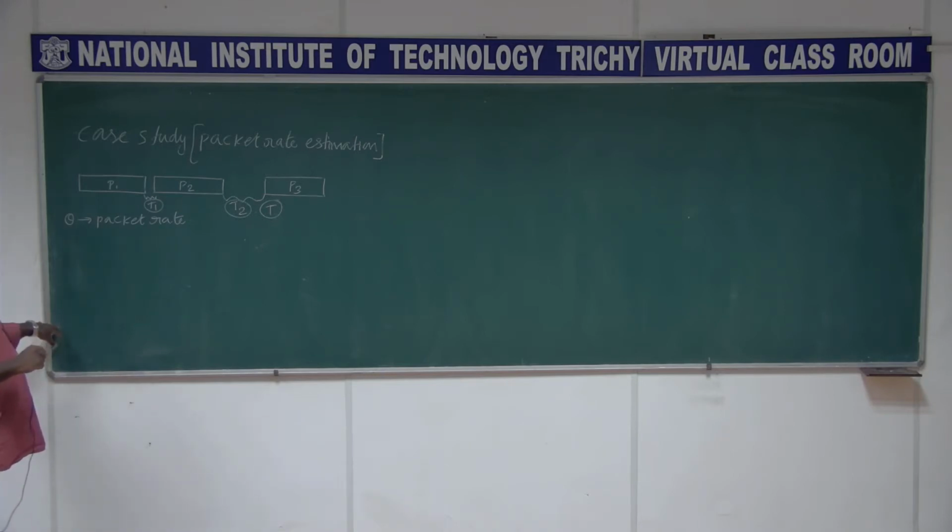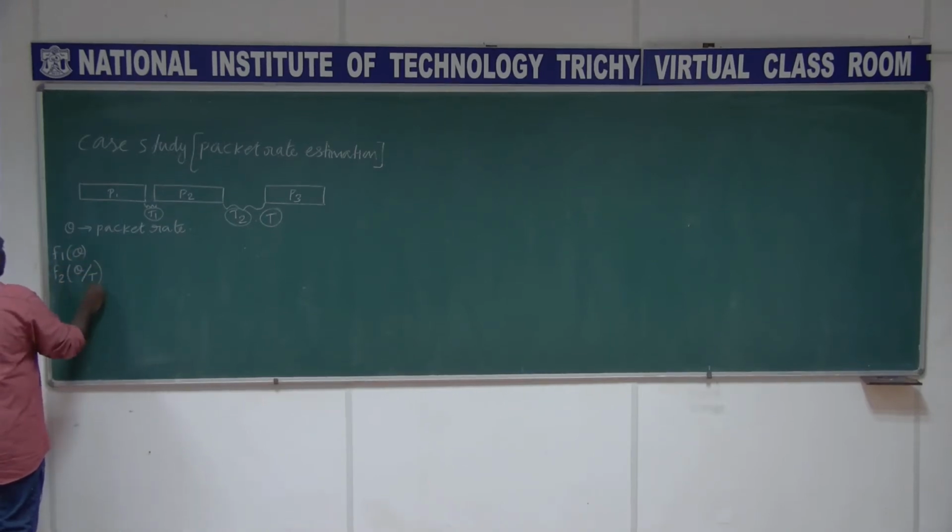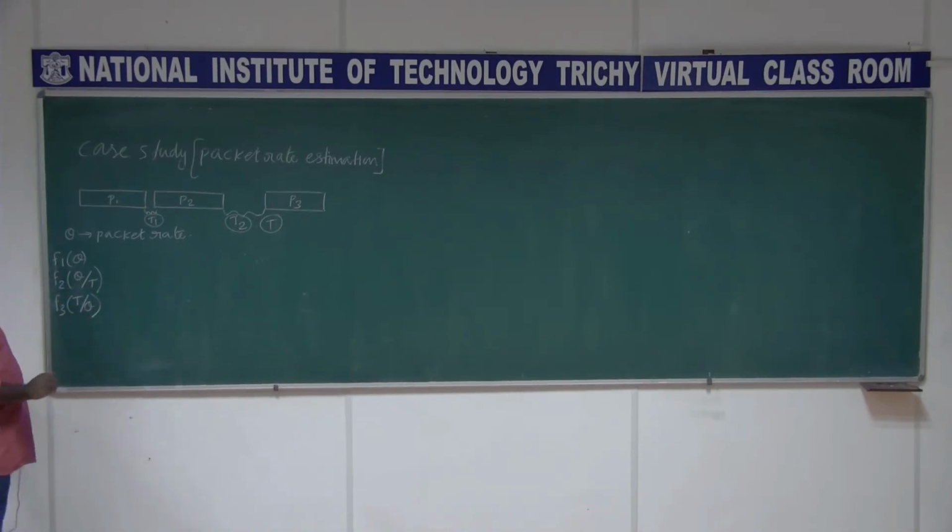So here we are interested in estimating theta. We consider the prior, posterior, and likelihood function, everything in connection with theta only. So you have f1 of theta as prior, f2 of theta given t as posterior, and then the likelihood function f3 of t given theta.